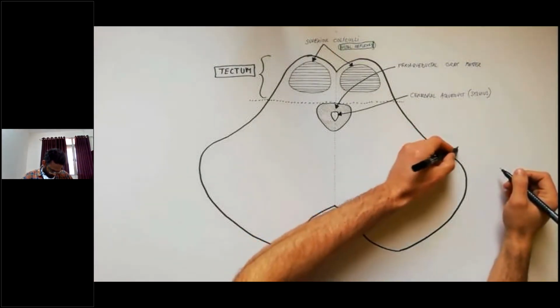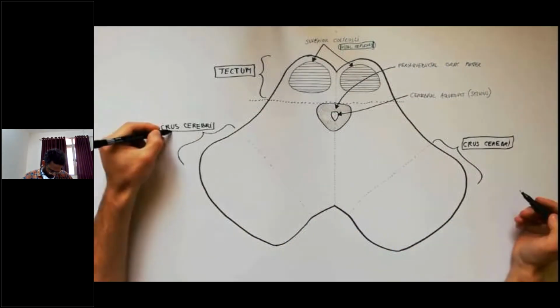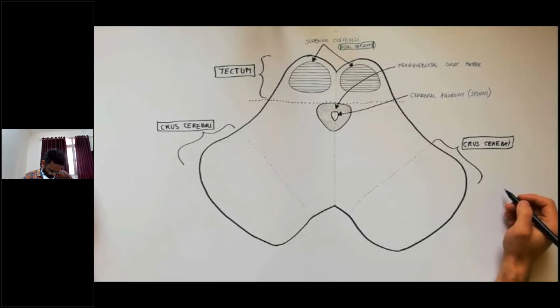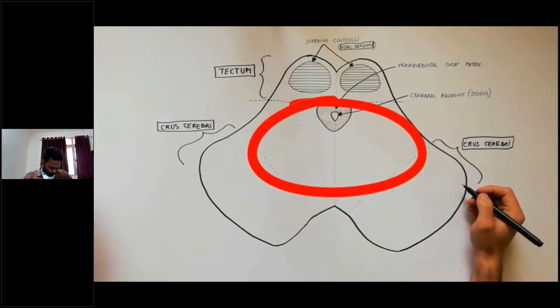Here are the crus cerebri, located in the anterolateral part of the midbrain, and the tegmentum mesencephali, which is located between the tectum and crus cerebri.